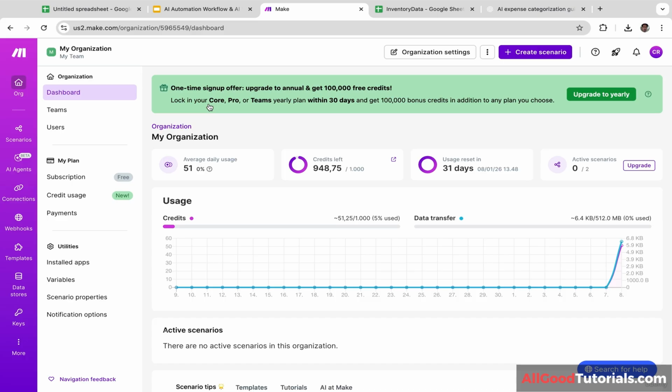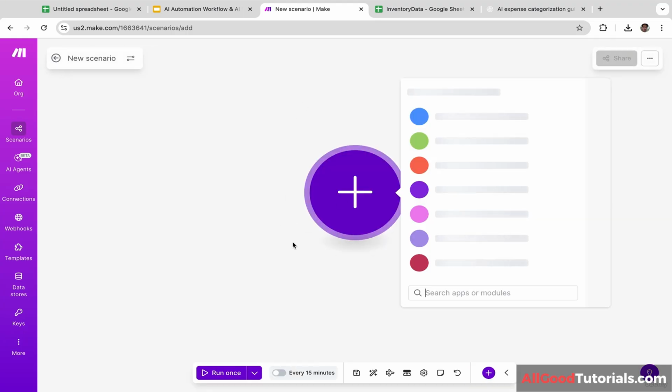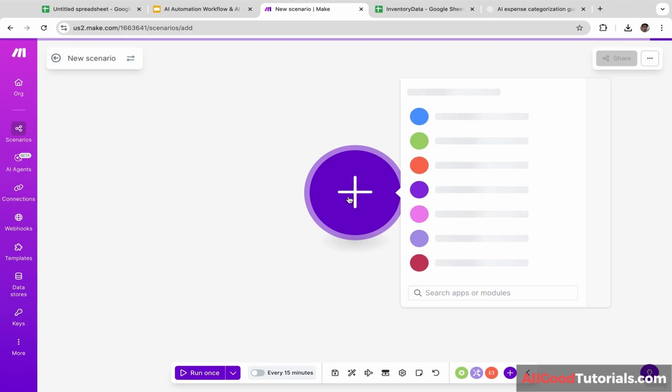Okay, let's get started. Let's click this create scenario. And you will be redirected to the editing page. Okay, it is still loading. It will take a few seconds. Okay, now let's click this. And we are going to choose Google Sheets.